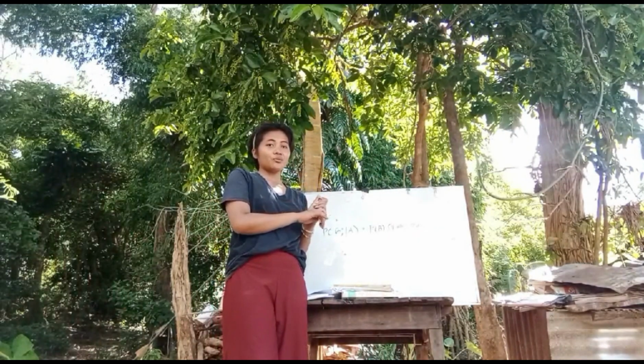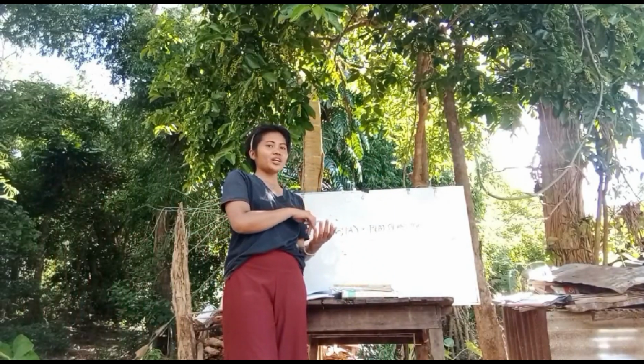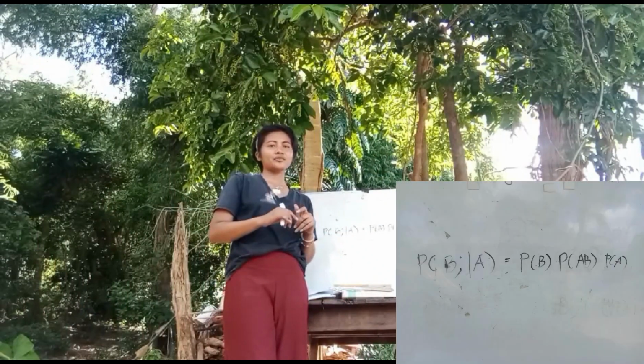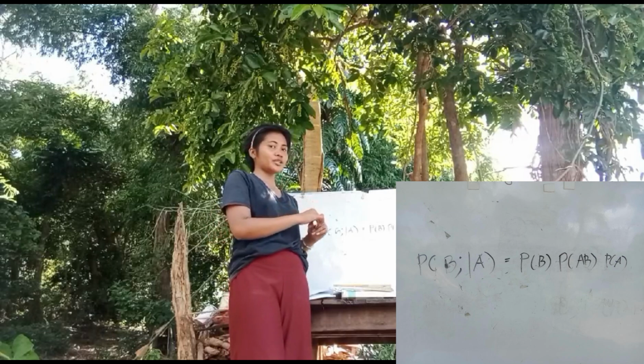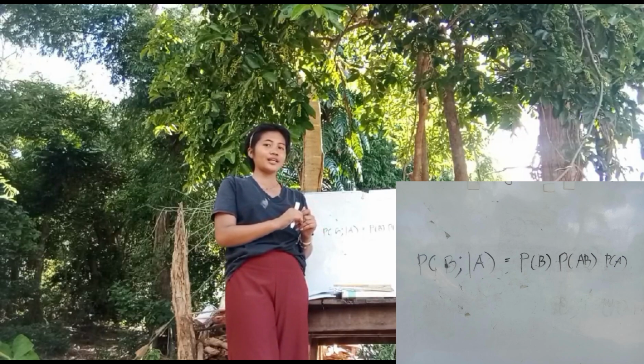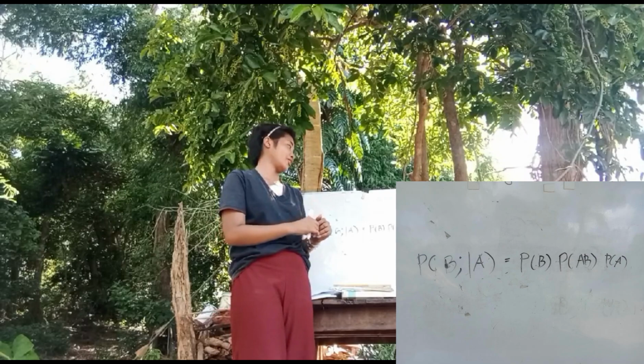Bayes' rule. This theorem is like updating your beliefs. If A has occurred, it helps you figure out how likely each B was responsible for it.